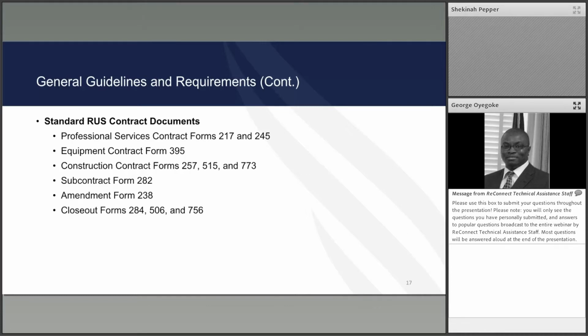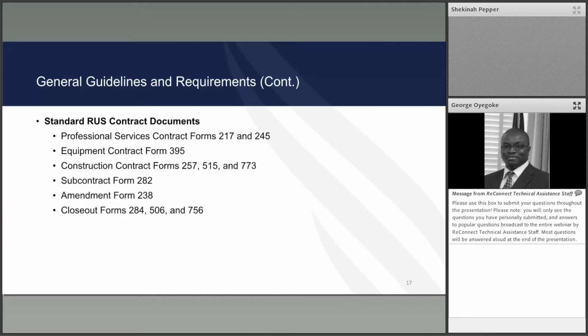For outside plant construction, we have the RUS 515. And for miscellaneous additions and small-scale construction projects, we have the form 773. The RUS form 282 is available for subcontracts, and the 238 is available for amendments.